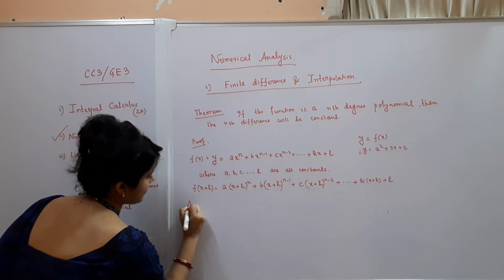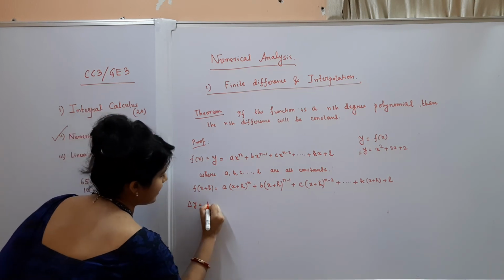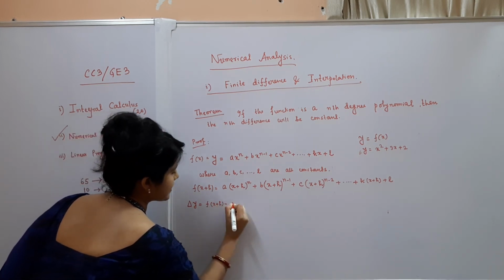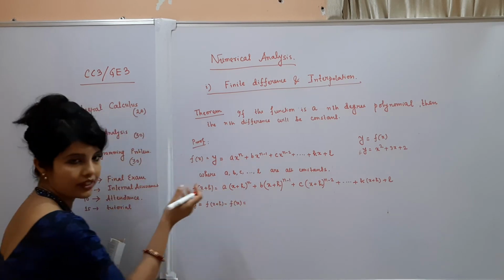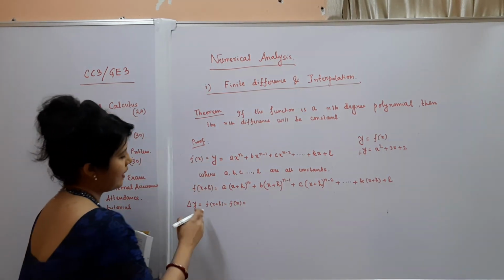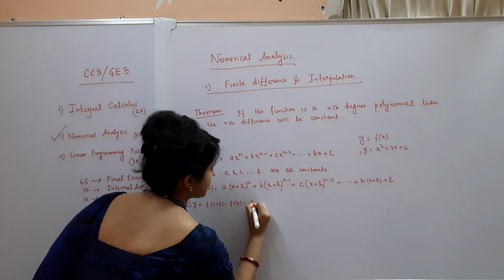So what is the first difference? That is delta y. What is delta y? That is f of x plus h minus f of x. I have already discussed this in my previous example.